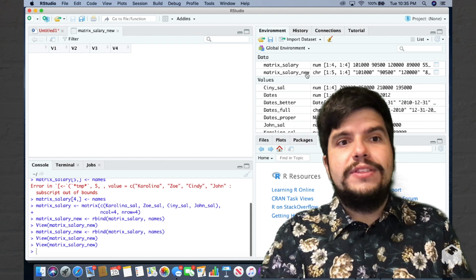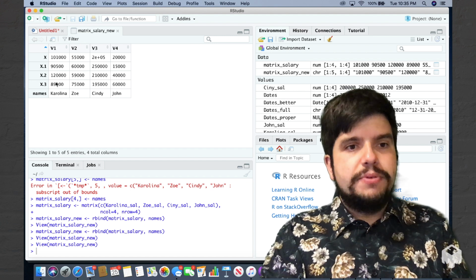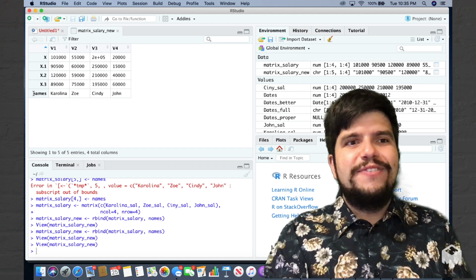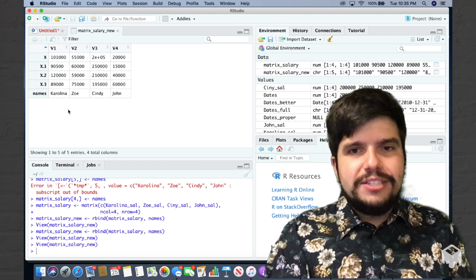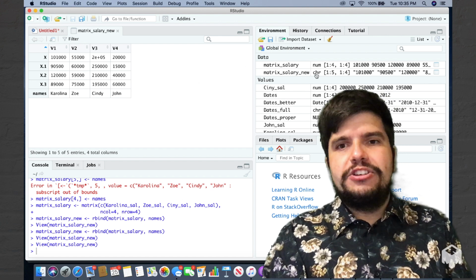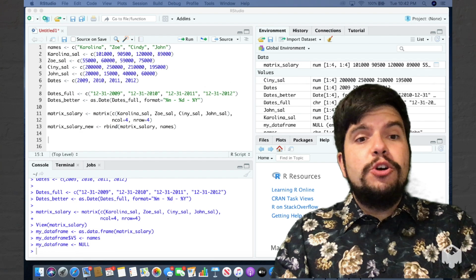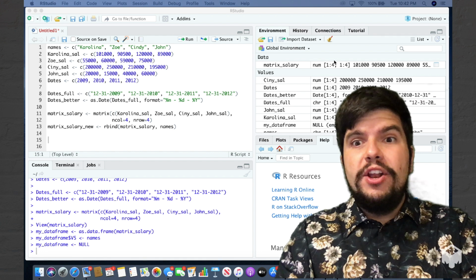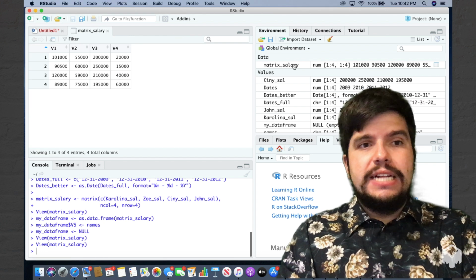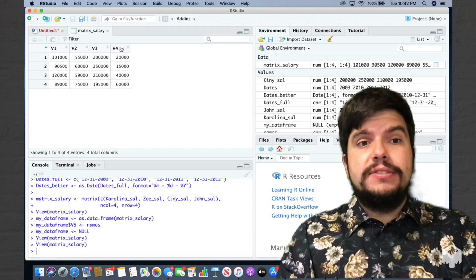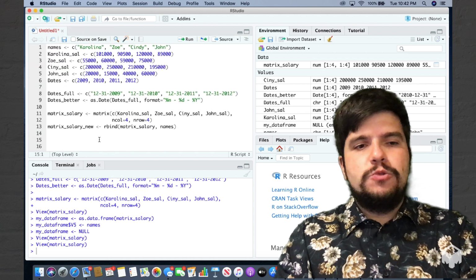So let's double click on this and let's take a look at it. Okay, so I have my numerical salaries in the first 4 rows, and the 5th row has names of my roommates. And this unfortunately became a character matrix. The entire thing was called character. Let's go back to our previous matrix, the one without the names at the bottom, called matrix underscore salary. It's the one with just the numerical salaries, and the entire matrix is numeric as well. Let's go back to this one.